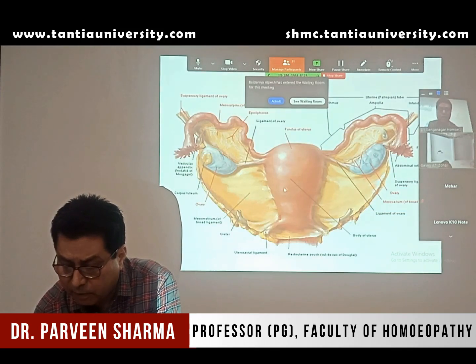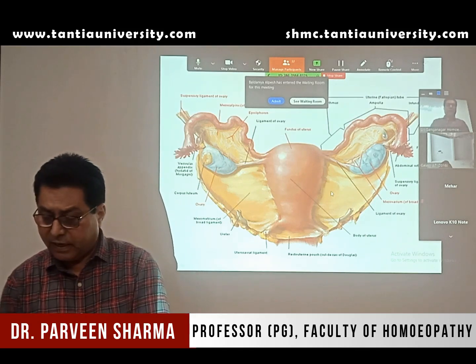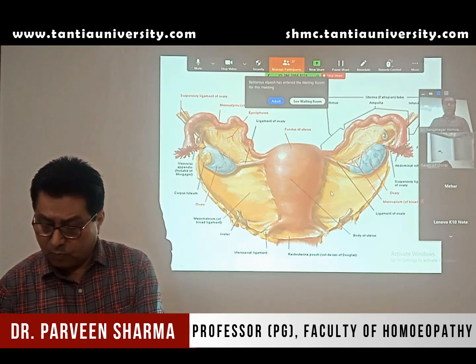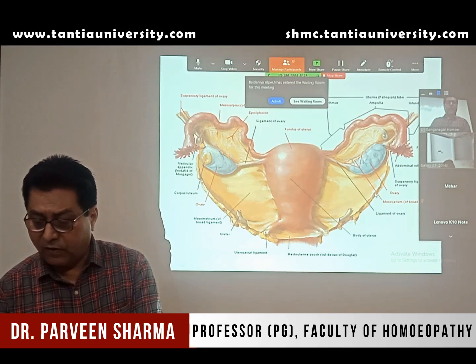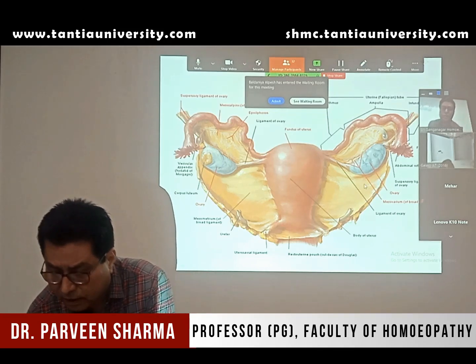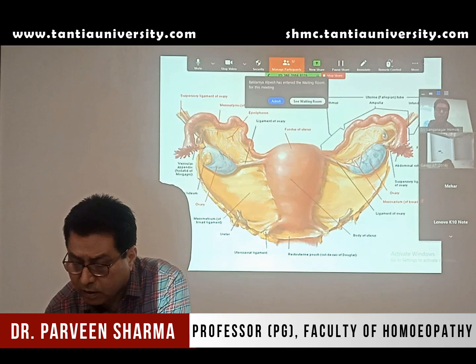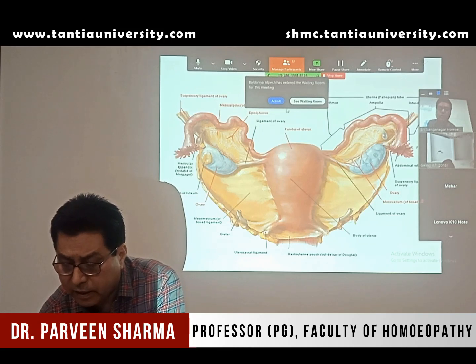Now this is the broad ligament. You can make out very clearly, this is a fold of peritoneum. The broad ligament is a fold of peritoneum. This broad ligament attaches the lateral border of the uterus to the pelvic wall. Now other structures related to this lateral border are the round ligament of the uterus and the ligament of the ovary. Those are the other structures related to this lateral border.